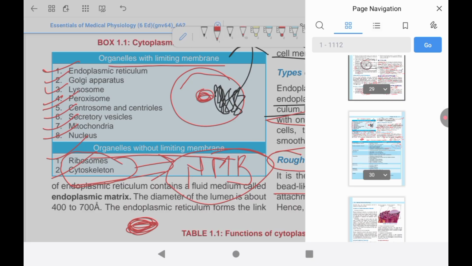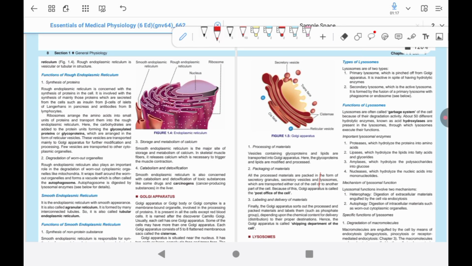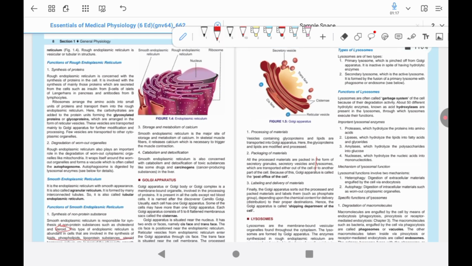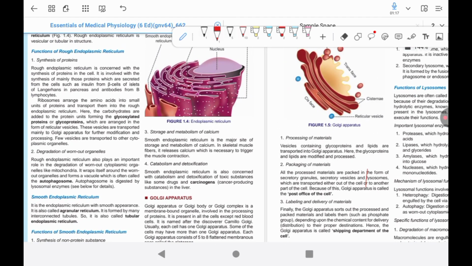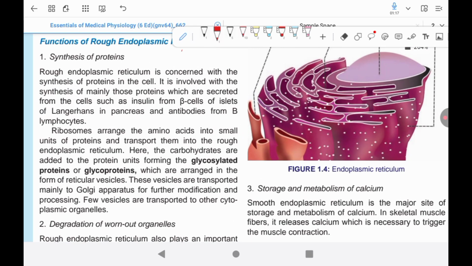So let's say this is a cell, and this is a nucleus, and this is the tubular, network-like structure of the endoplasmic reticulum. The endoplasmic reticulum connects two structures of the cell, the nucleus and the cell membrane.